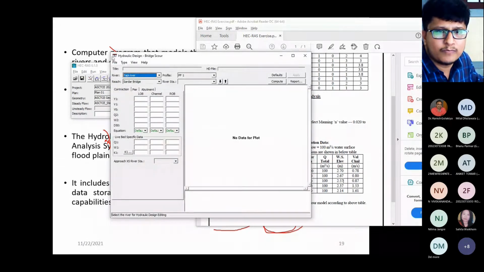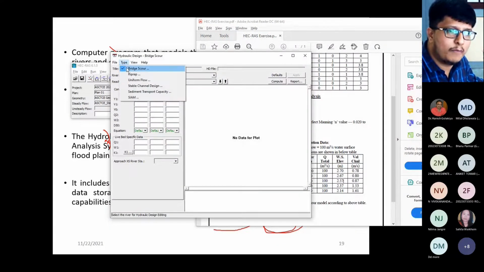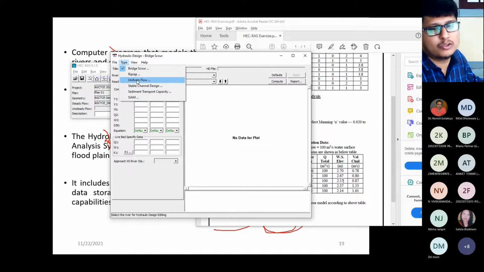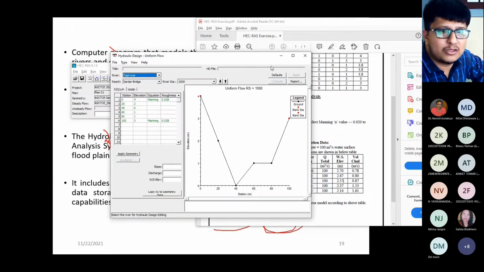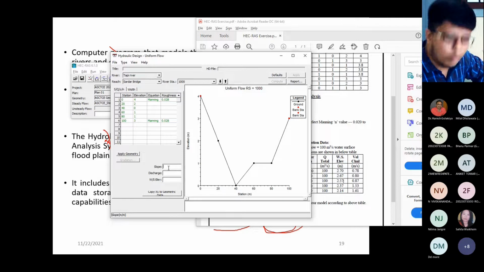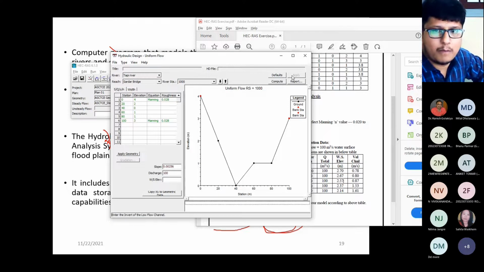Then this is the hydraulic design. Now from these you can see there are a number of works you can carry out. See, bridge scour, then uniform flow computation, stable channel design, sediment transport capacity. All this work you can carry out with the help of this software. Now uniform flow, you can see this cross section which you have entered is already over here. You can enter the side slope, bed slope. So you can enter this and give the discharge like 100 and apply and compute it.